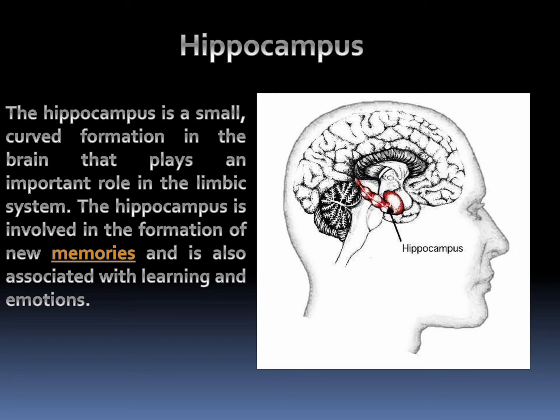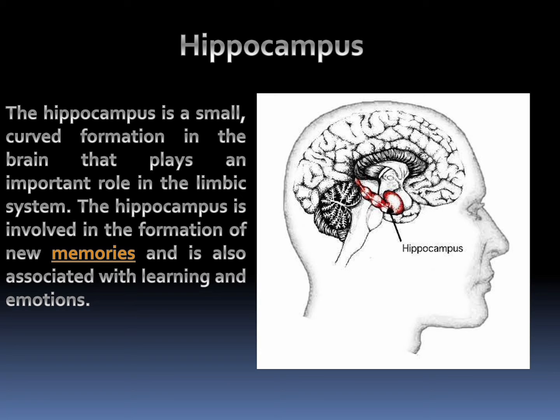The hippocampus plays a critical role in the formation, organization, and storage of new memories, as well as connecting certain sensations and emotions to these memories.